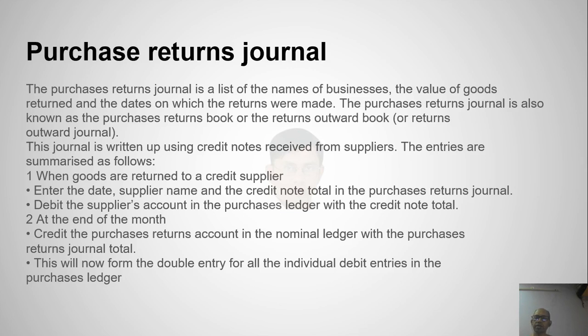When goods are returned to a credit supplier, enter the date, supplier name and the credit note total in the purchases return journal. Debit the supplier's account in the purchases ledger with the credit note total. At the end of the month, credit the purchase returns account in the nominal ledger with the purchases return journal total. This will now form the double entry for all individual debit entries in the purchases ledger.